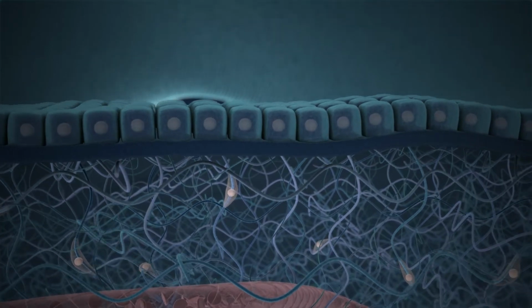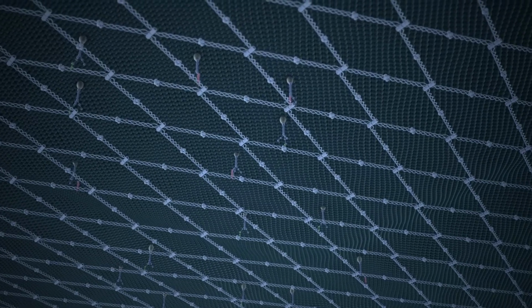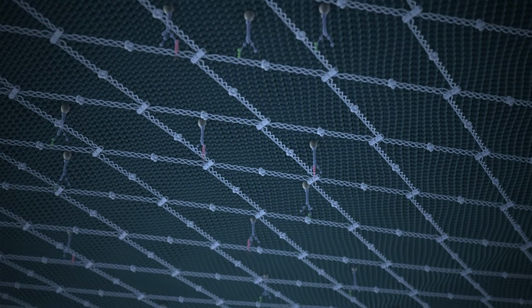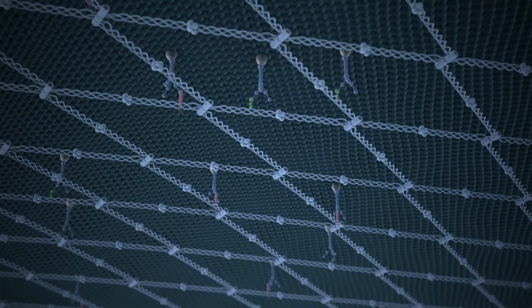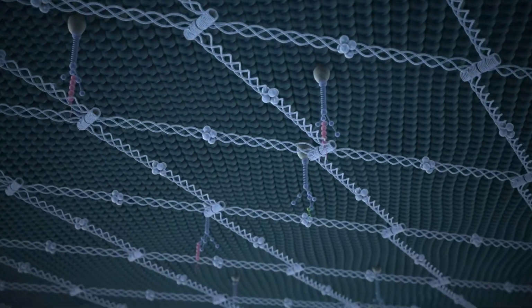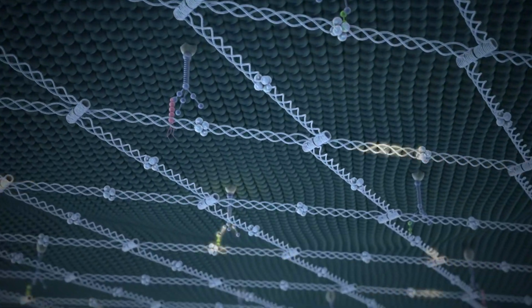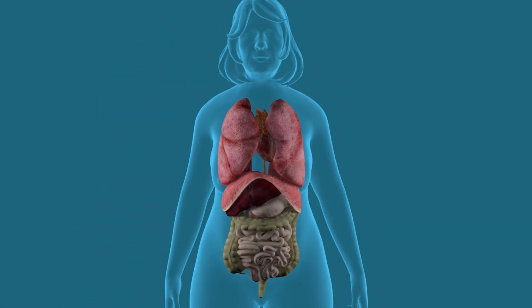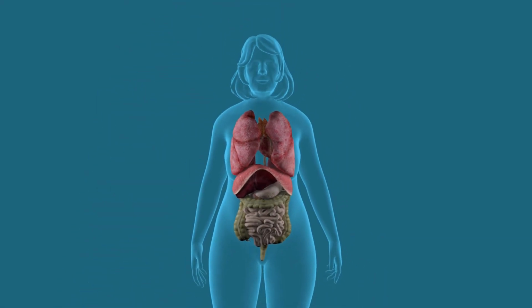Another example is type 4 collagen that is found below the cells. Type 4 collagen forms a structure that helps maintain the barrier between tissue compartments and works as the first line of defense. It interacts with other proteins and thereby enables signaling to the cells. The collagens are different in all organs of the human body.